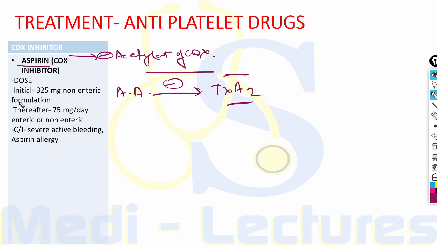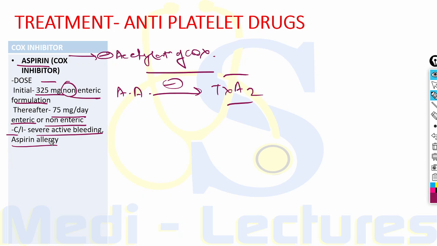Now, aspirin is given in the loading dose of 325 milligram non-enteric formulation. This should be non-enteric formulation. This is the loading dose of aspirin. Thereafter, 75 milligram per day enteric or non-enteric tablet can be given per day indefinitely. The contraindications are if the patient has severe active bleeding or allergy to aspirin.